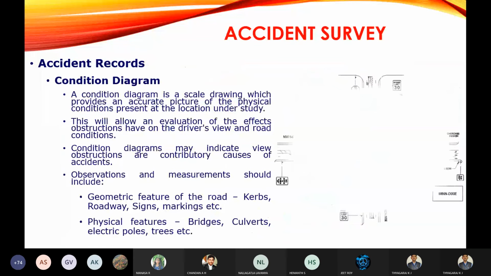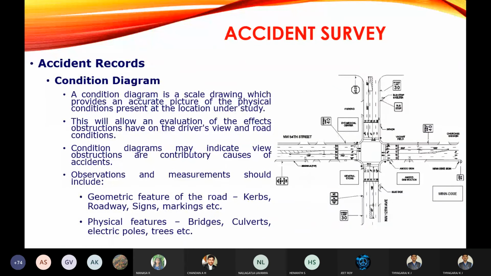But this condition diagram will have actual measurements and will be drawn to scale. Remember the first point in the condition diagram: it is drawn to scale, that is, it will have the actual measurements.